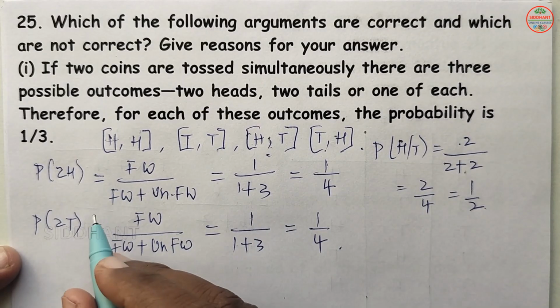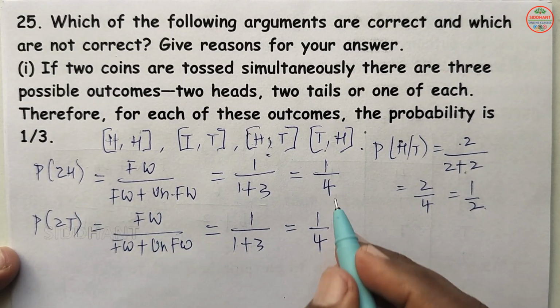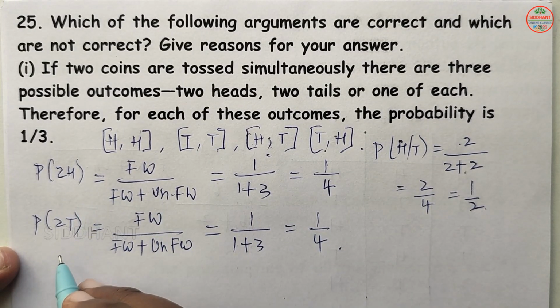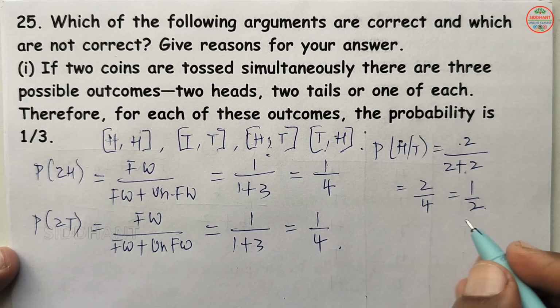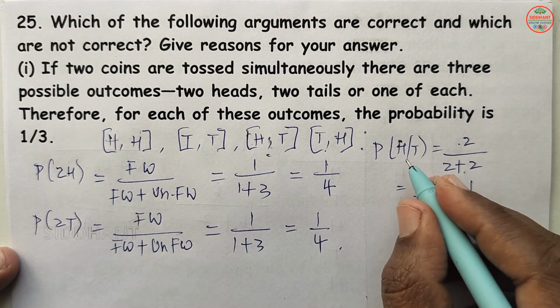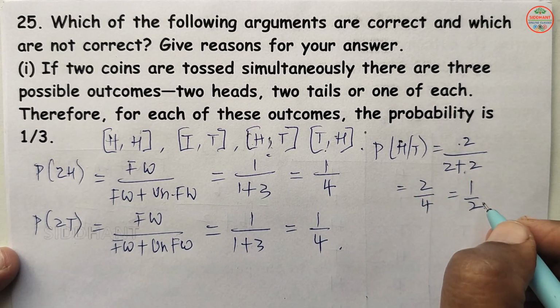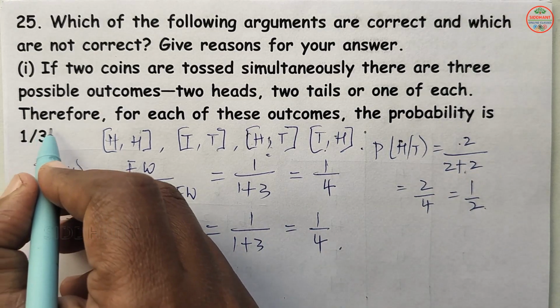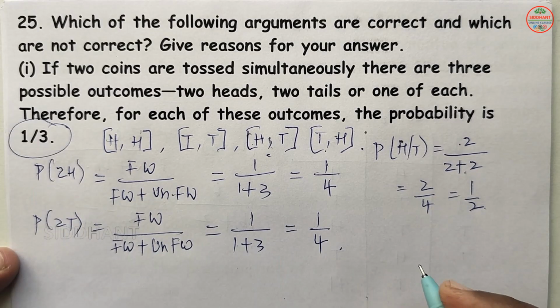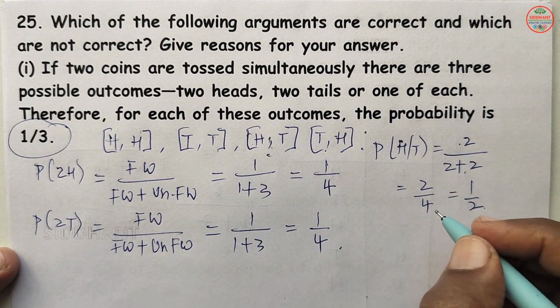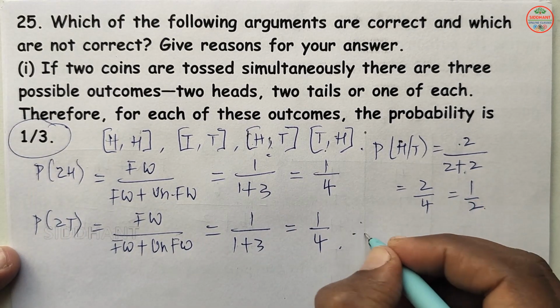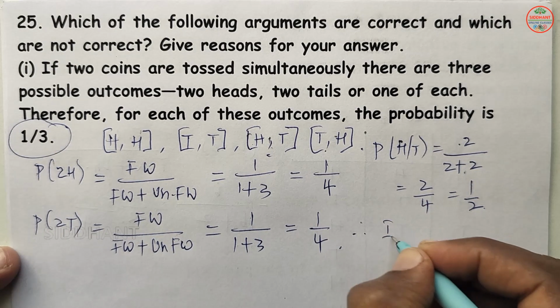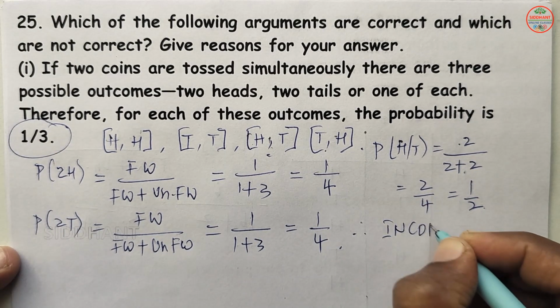So when they asked 2 heads, 1 by 4 probability we are getting, 2 tails 1 by 4 we are getting, and either of them then 1 by 2 probability we are getting. So they told 1 by 3 probability, which is incorrect here. So therefore it is incorrect.